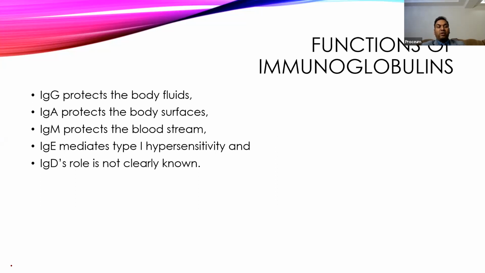It has a very strong neutralizing power, can neutralize various toxins, and can cause immobilization. It is the first immunoglobulin to respond to any type of antigen. So IgG is not the one that comes first. The first response will come in the form of IgM, and the secondary response usually comes in the form of IgG.